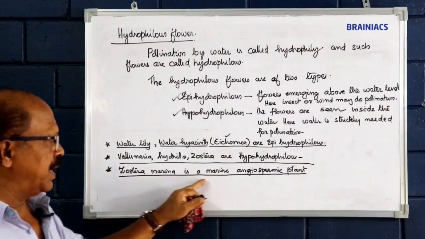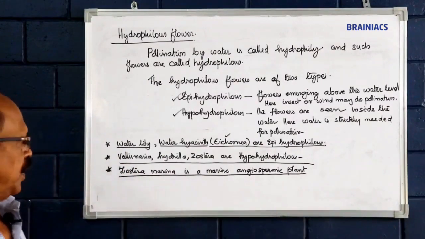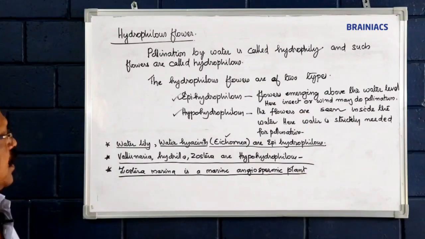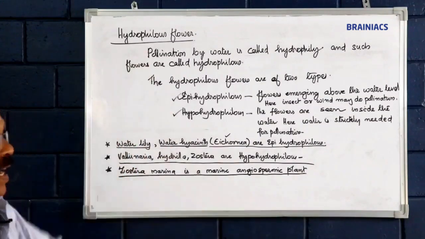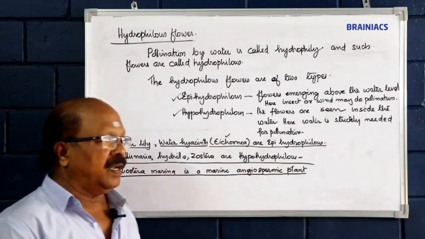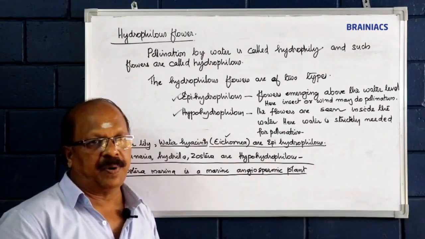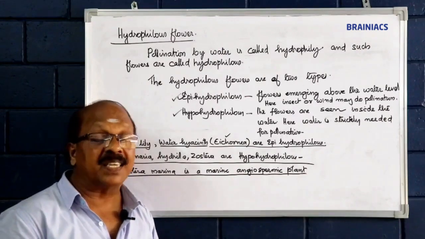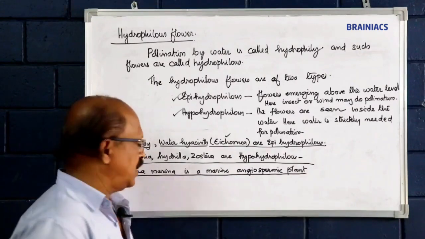Zostera marina is a marine angiospermic plant, marine flowering plant. And that is about hydrophilous general accounts. But here there is a part where the pollination takes place in Vallisneria. That is very important.